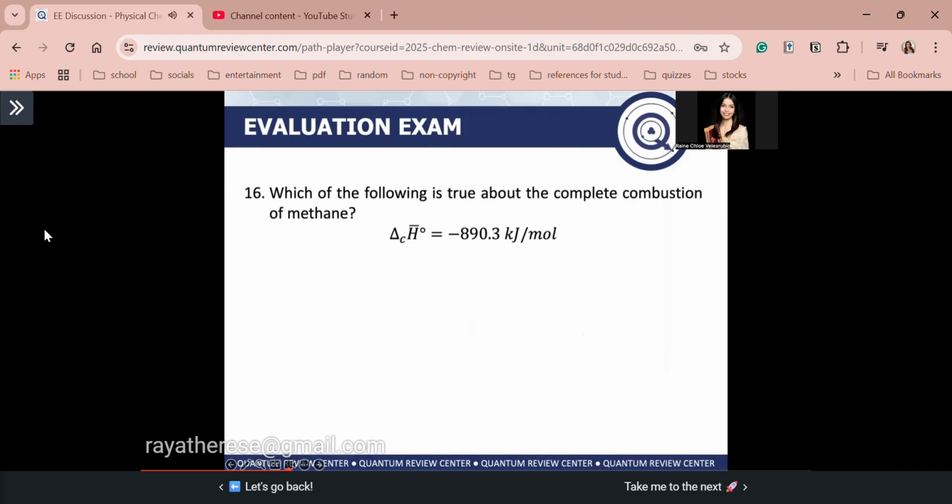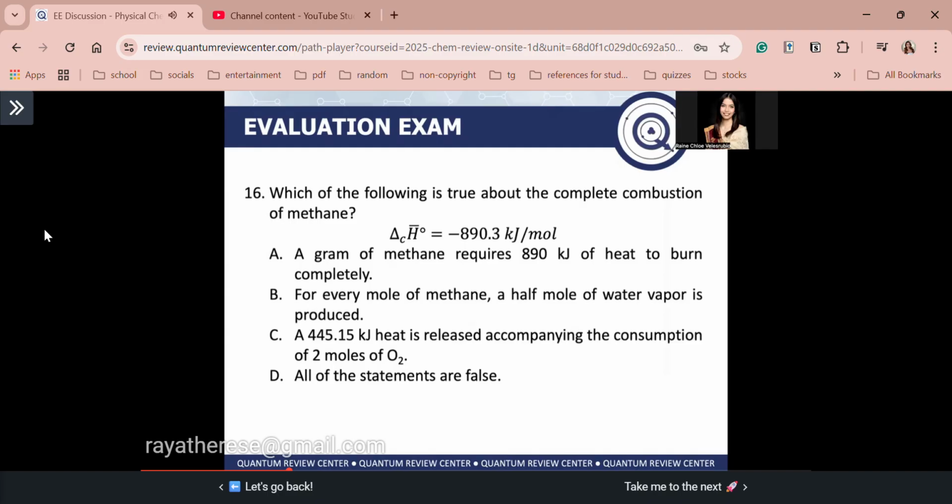Okay. Next, guys, number 16. Which of the following is true about the complete combustion of methane? Okay, so we are given these choices here. We are given here the standard enthalpy of combustion equal to negative 890.3 kilojoules per mole. Okay, guys, review lang. Anong meaning kapag may not? Okay, this is the standard enthalpy of combustion. Tama? So this is the enthalpy of combustion in standard conditions.